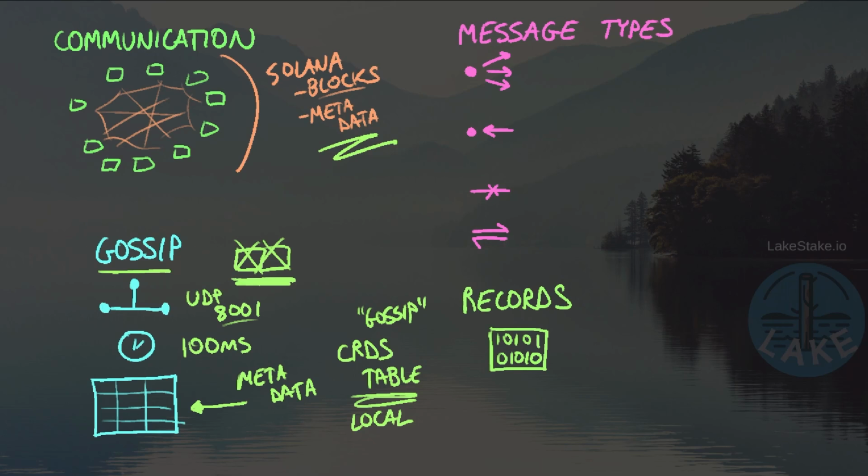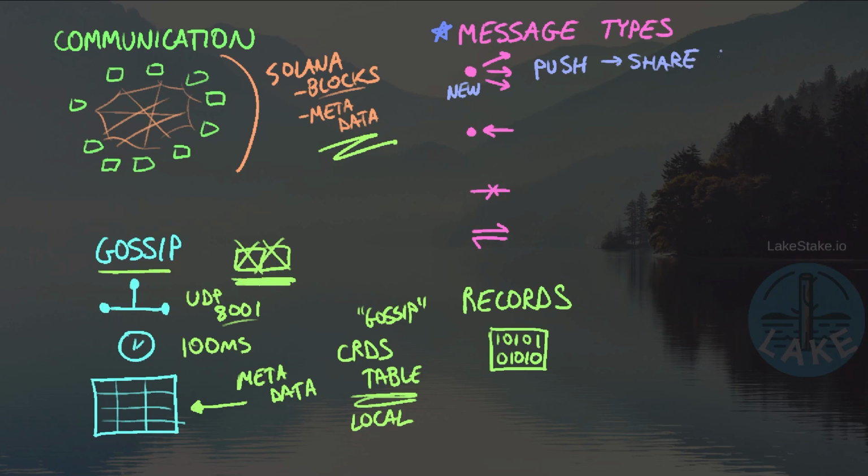So, talking about how we learn about the information, we're going to be sending messages to one another using GOSSIP. And so what we're going to do is use one of 4 different message types in order to do that. The first message type is known as a push. The push is going to be used when we have new information to share with everyone else. We want to share this out with the rest of the Solana network.